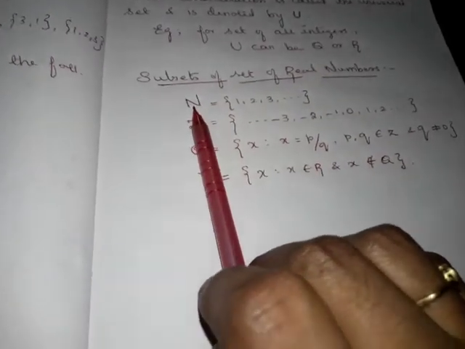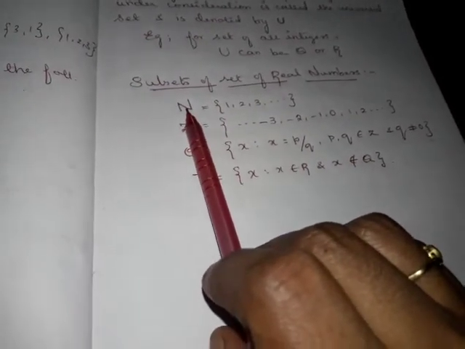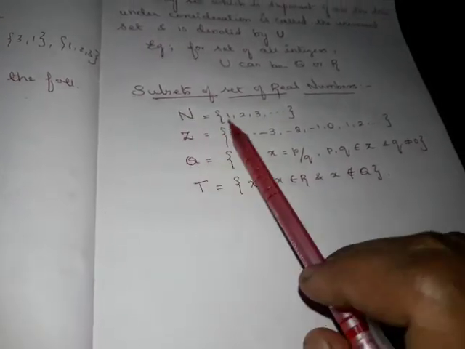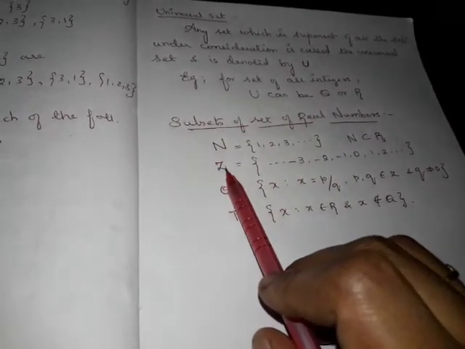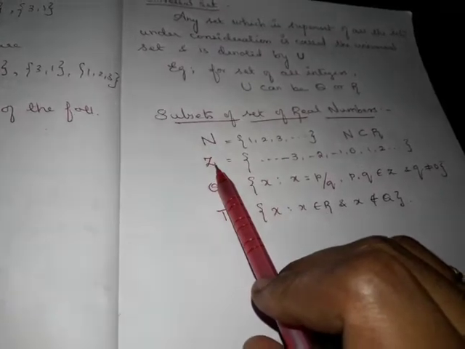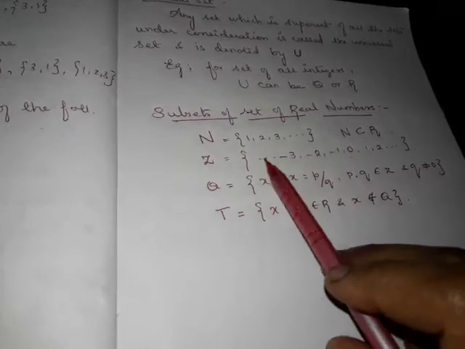Next, let us see a few subsets of the set of real numbers. What are all the subsets of real numbers? First we have N, the set N. N denotes the set of natural numbers, so it starts from 1: 1, 2, 3, etc. This will be a subset of R, so I can write N is a subset of R. Next, what is Z? Z means integers. We know integers include positive numbers, negative numbers and 0. And again Z is also a subset of R.